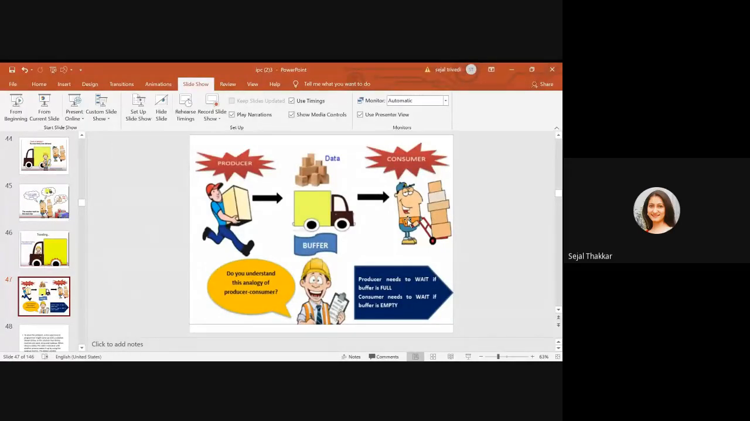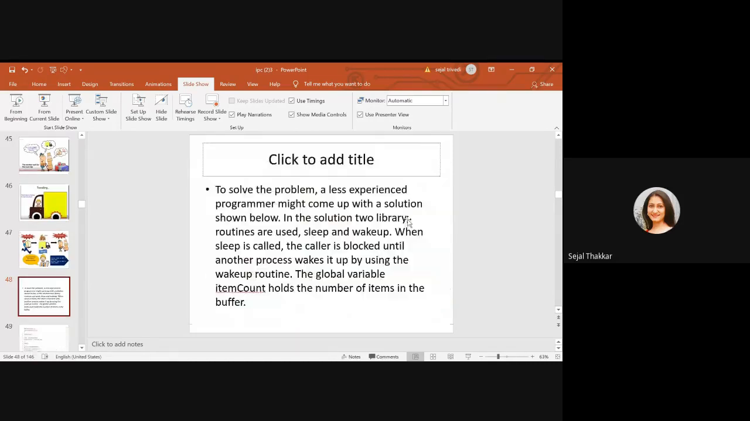So the producer needs to wait until the buffer is full, and the consumer needs to wait if the buffer is empty. To solve the problem, a less experienced programmer might come up with the solution shown below. In this solution, two library routines are used, sleep and wakeup. When sleep is called, the caller is blocked until the other process wakes it up by using the wakeup routine. The global variable item count holds the number of items in the buffer.